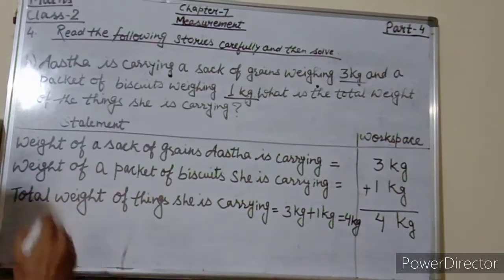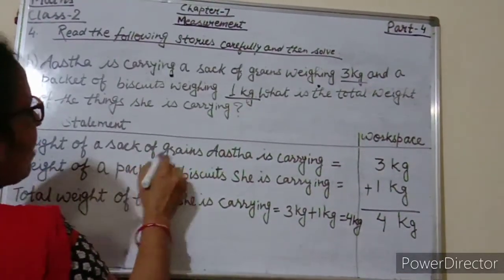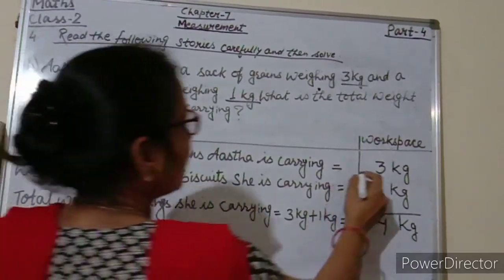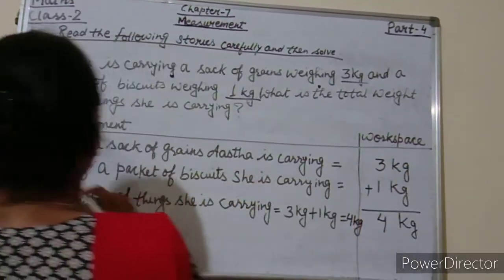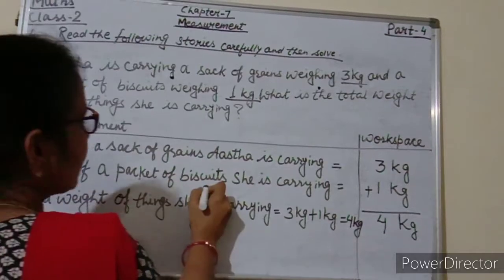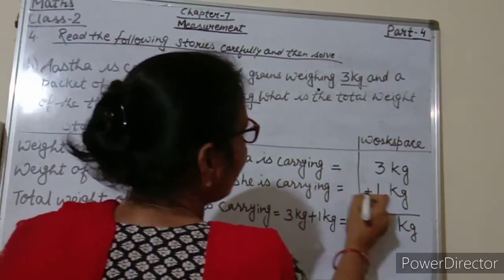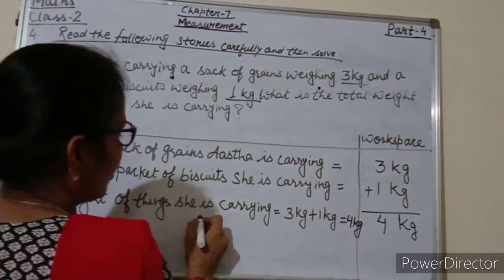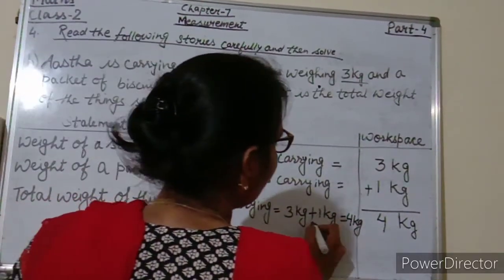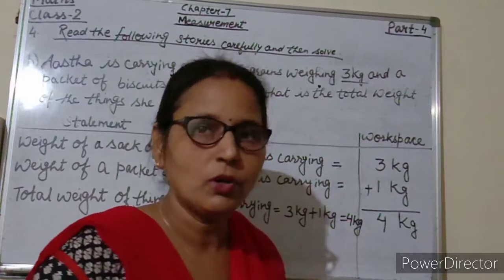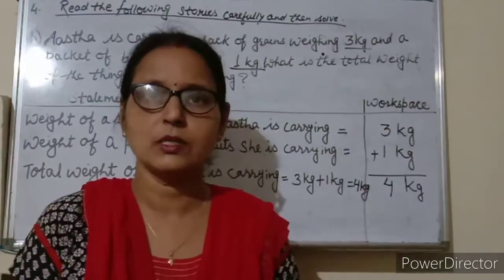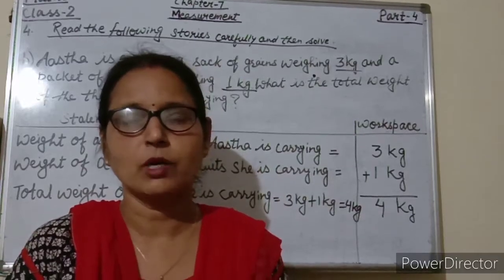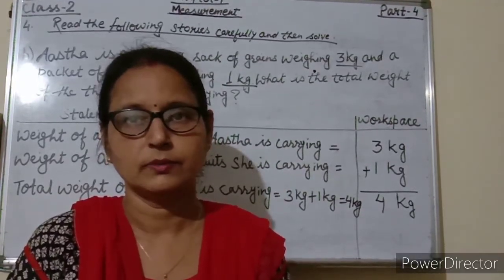Now see students, weight of a sack of grains Astha is carrying is equal to 3 kg. Weight of a packet of biscuits she is carrying 1 kg. Total weight of things she is carrying, 3 kg plus 1 kg is equal to 4 kg. Now students, I am going to give you one more word problem based on measurement of length.